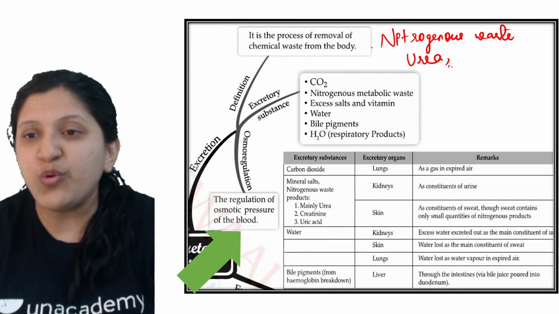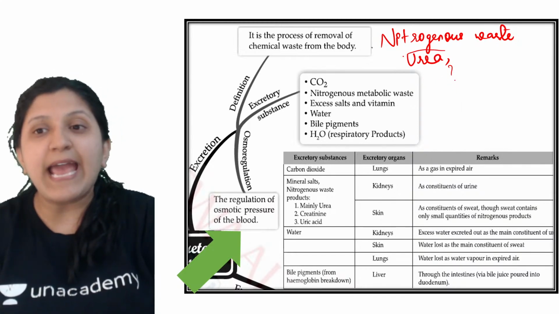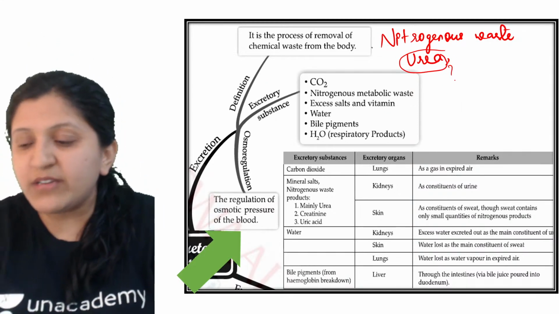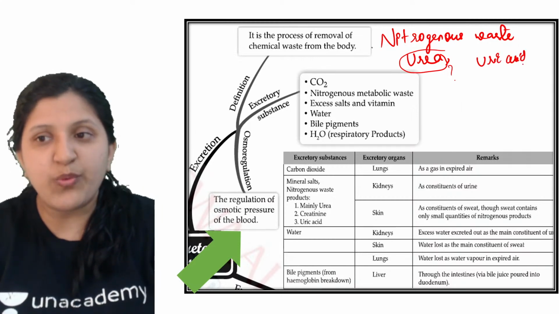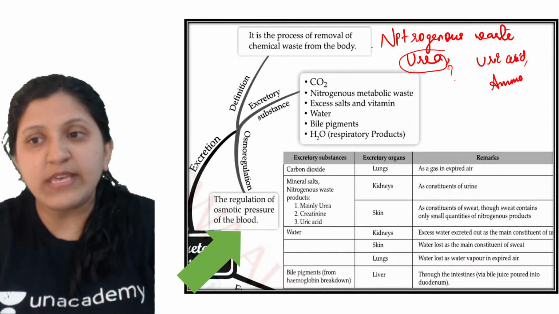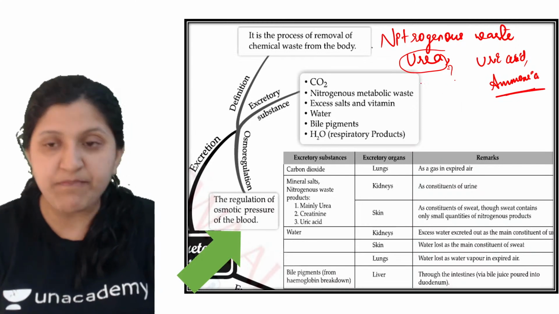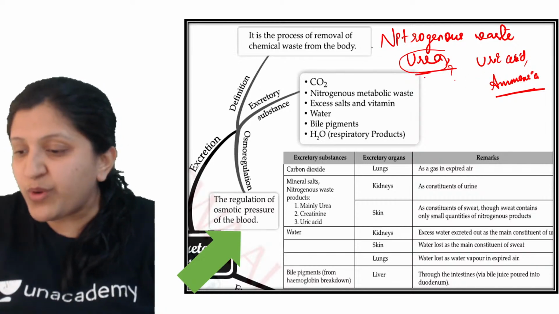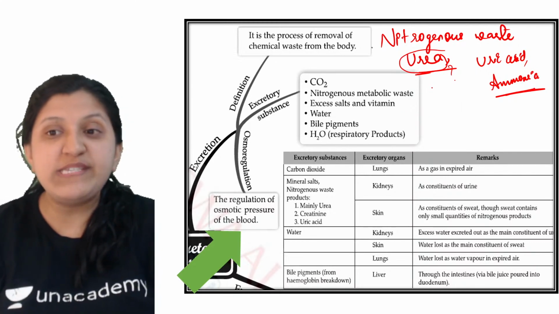Where exactly urea formation occurs is a question that has come many times. Any idea? Yes, very good, uric acid is also one of the nitrogenous wastes. So urea, uric acid and ammonia are the nitrogenous wastes that are produced. So where exactly is urea produced? Urea is produced in the liver.